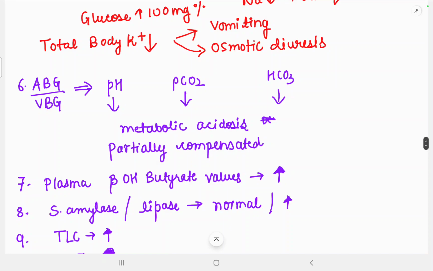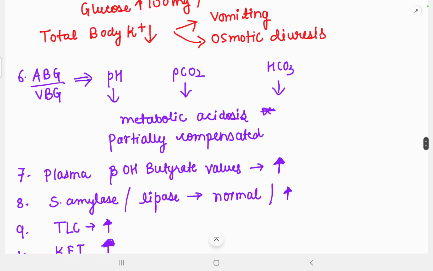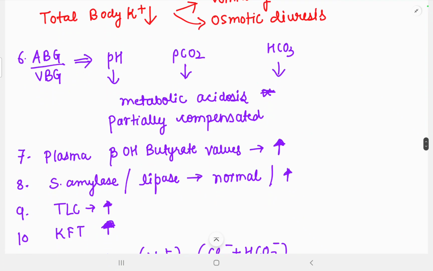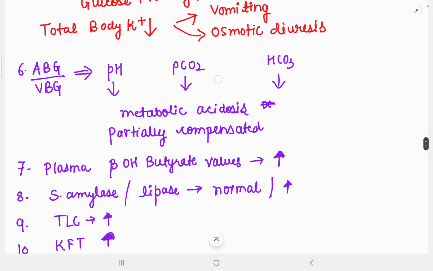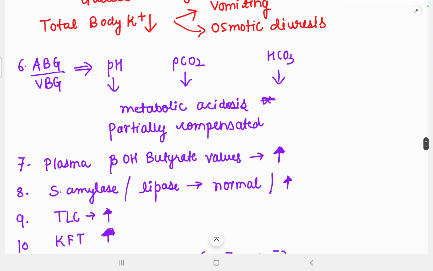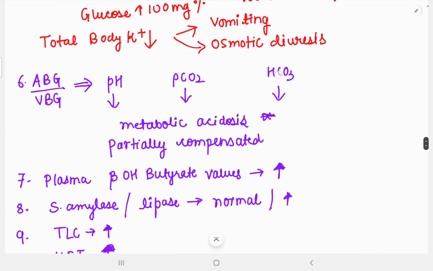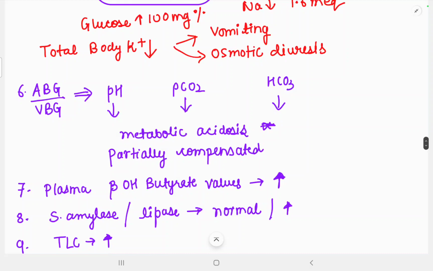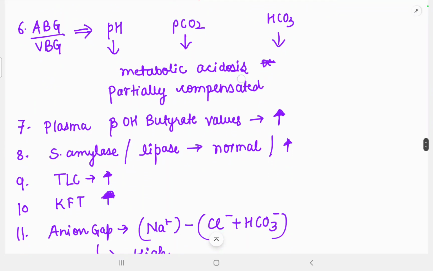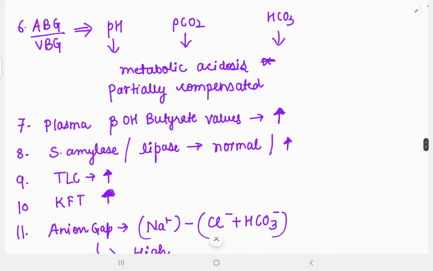The next workup will be arterial blood gas analysis. We can also do venous blood gas analysis, but arterial blood gas analysis is more common. So pH will be decreased, PCO2 will be decreased, and bicarbonate will also be decreased. I already told you why bicarbonate will be decreased: the increase in H+ ion concentration will consume the bicarbonate ions to form H2CO3, and H2CO3 will further break into CO2, which will lead to increased respiratory rate. So bicarbonate will be decreased, and pH will also be decreased. Metabolic acidosis, partially compensated.